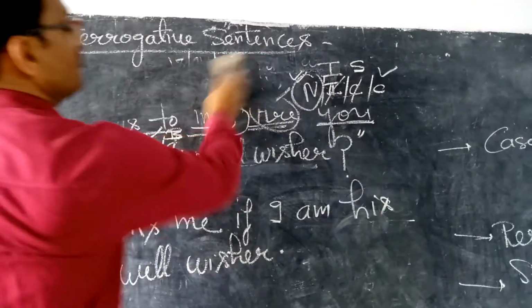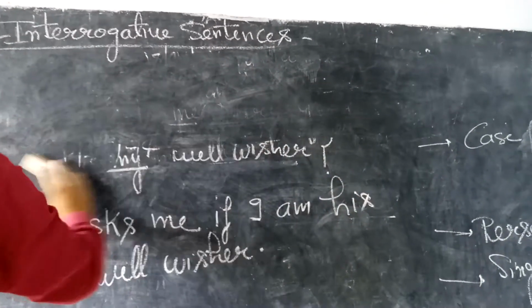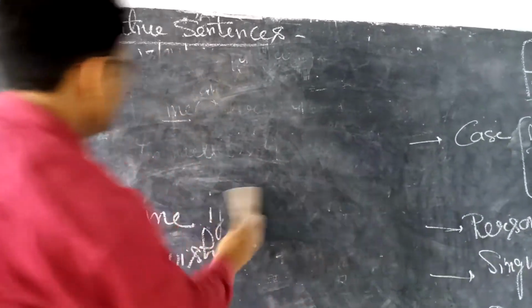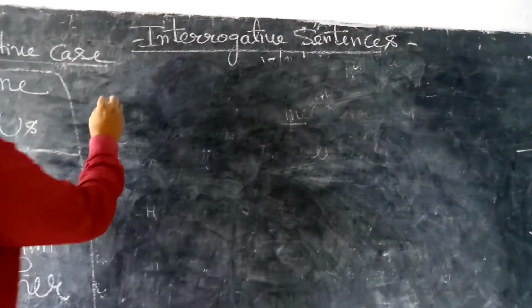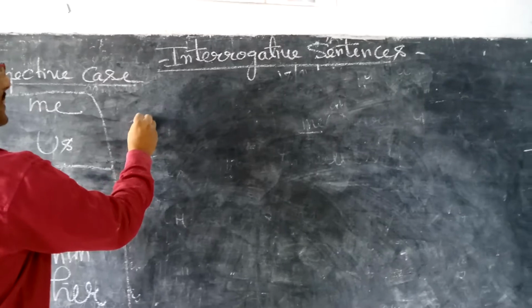So I do hope you understand well these sentences that we write with helping verbs. Okay, students, one more example I am writing for your better understanding.